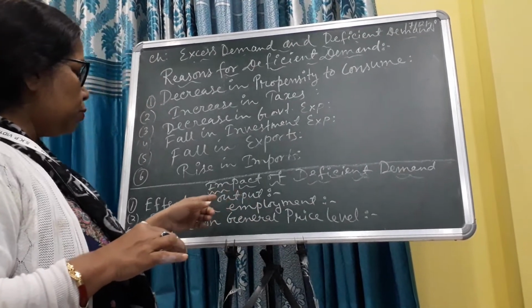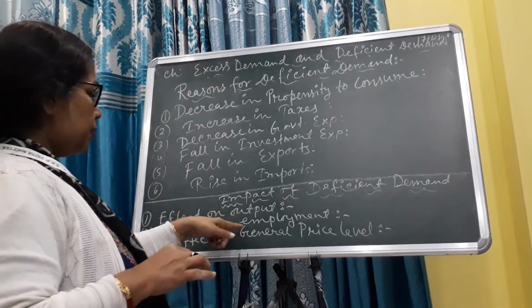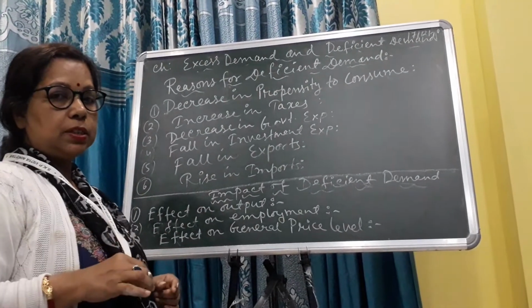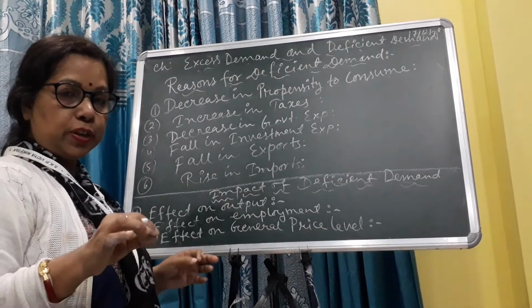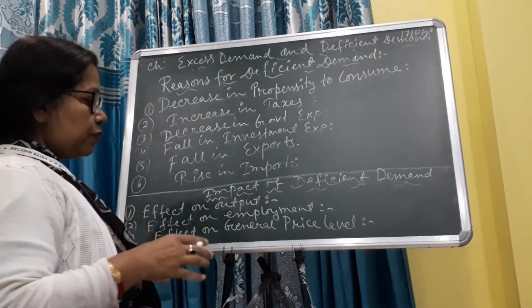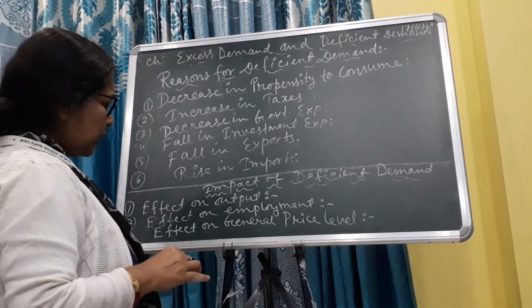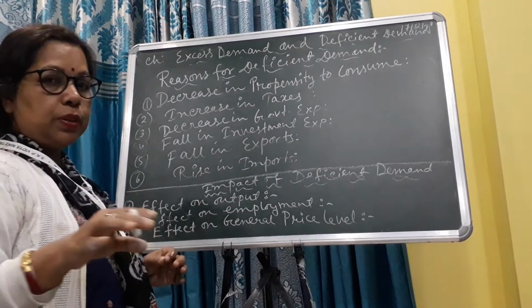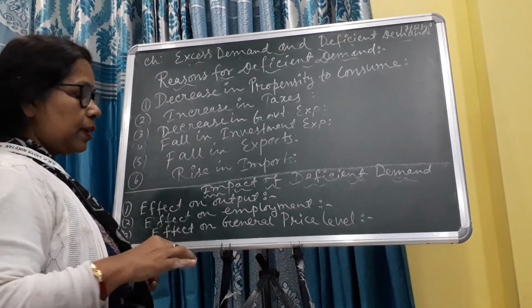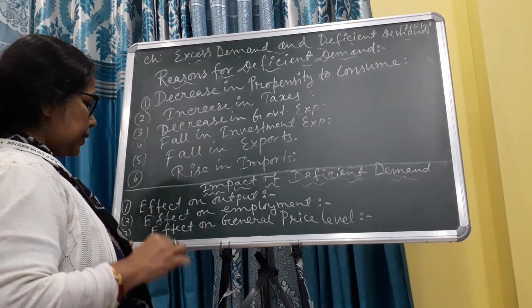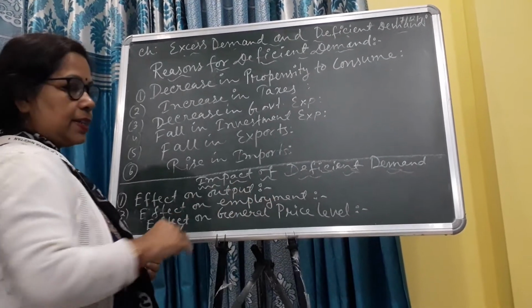So due to this deficient demand, an unemployment situation is created, because producers stop production and fewer workers are left in the production process. That's why unemployment is created.